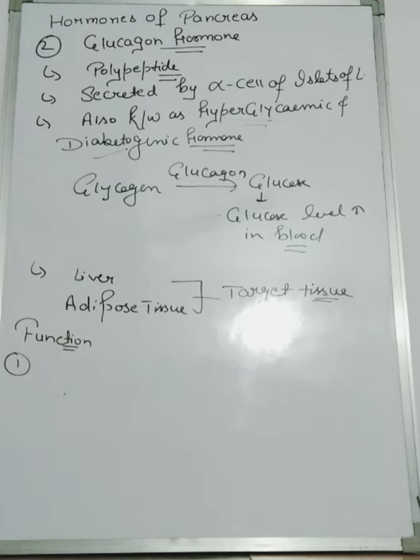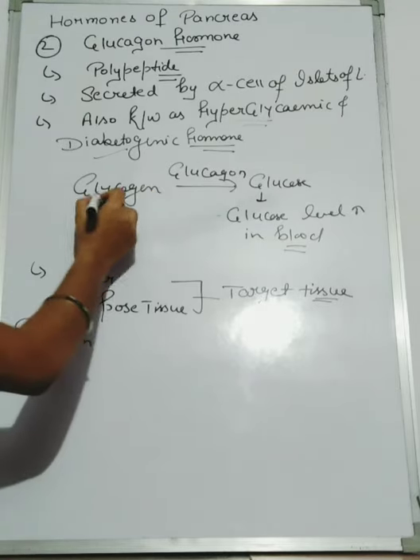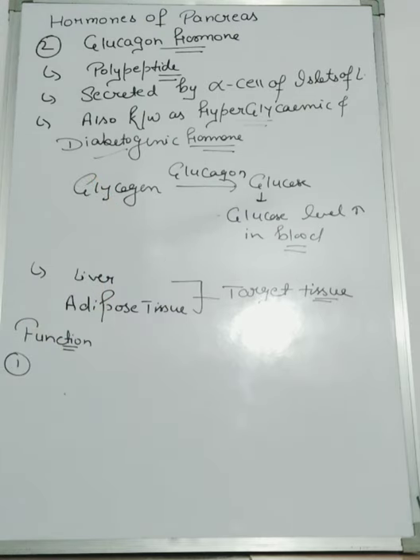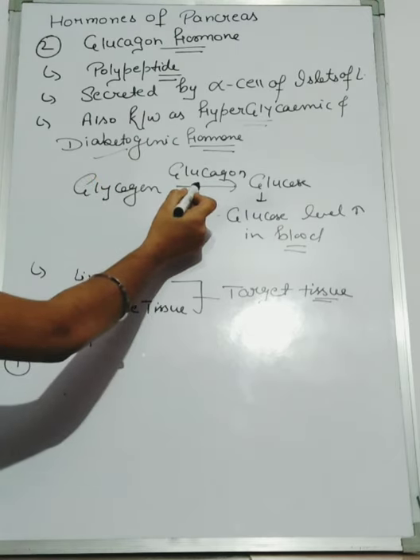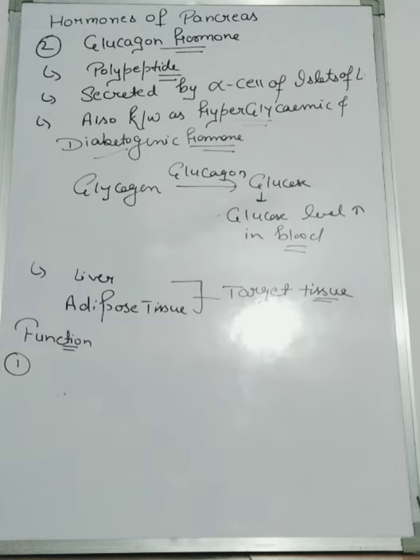First function is that glucagon hormone promotes the breakdown of glycogen into glucose. As you know, glycogen is broken down into glucose, and this process is regulated by the glucagon hormone.